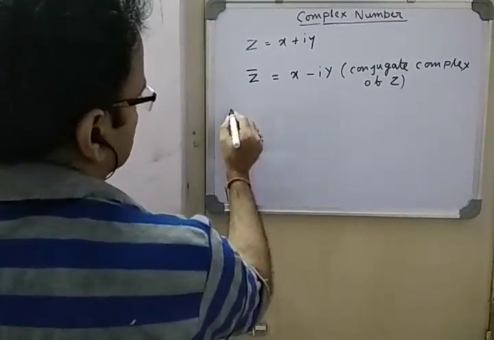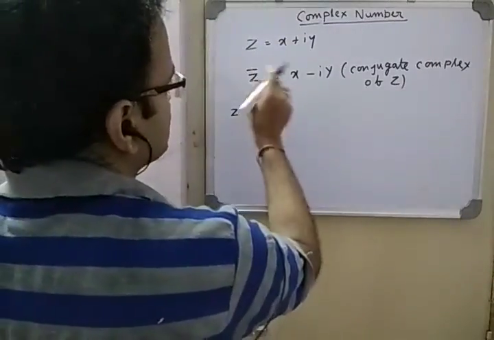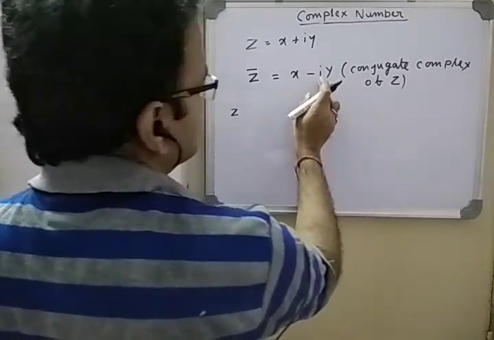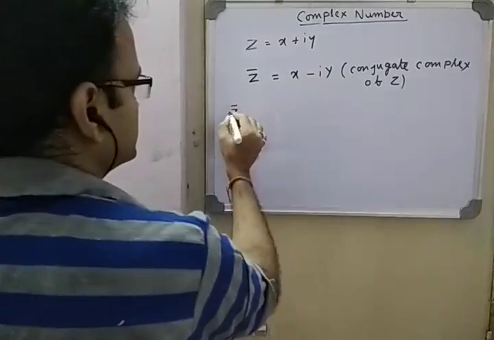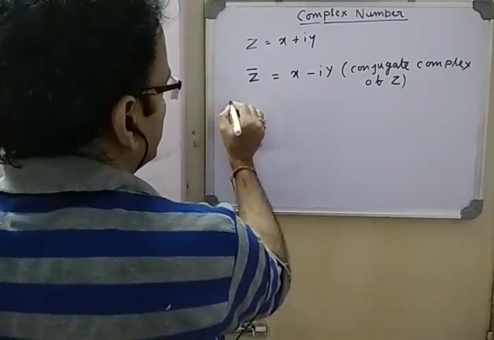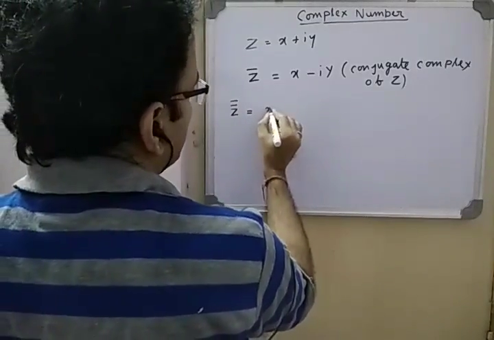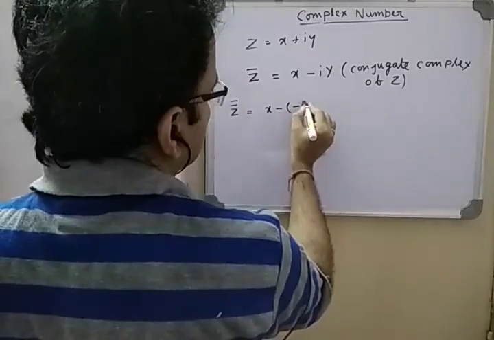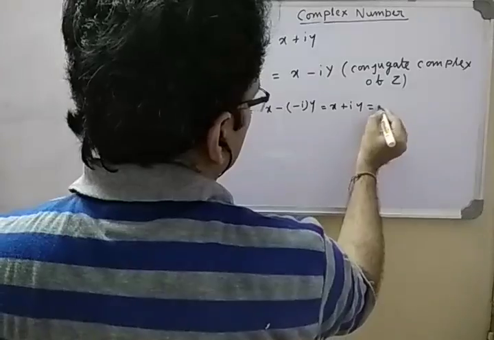And if we take the conjugate complex of any number, you just replace i with minus i. So suppose you take z bar, what is the conjugate complex of z bar? Take one more bar, and it becomes x, with minus i replaced by plus i, so x plus iy, equal to z.